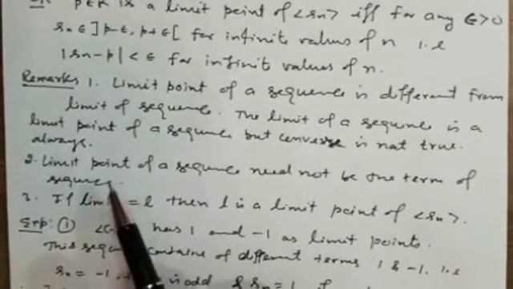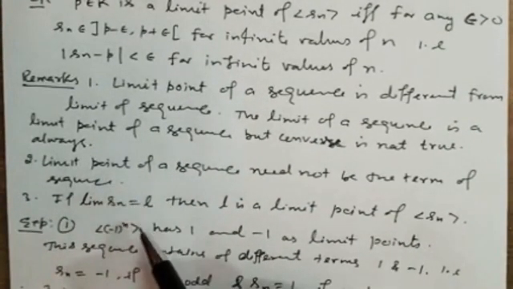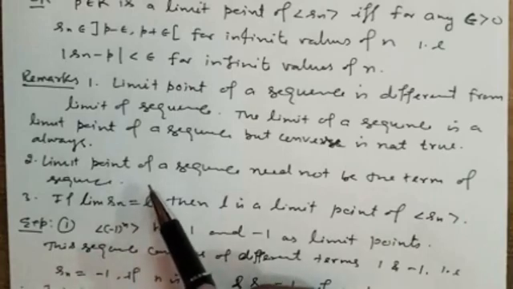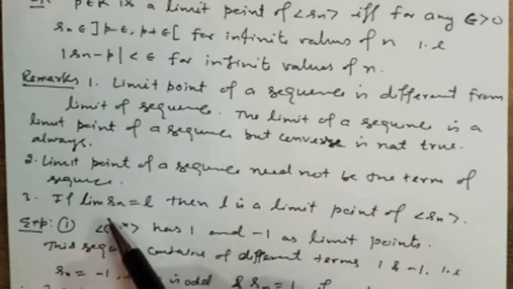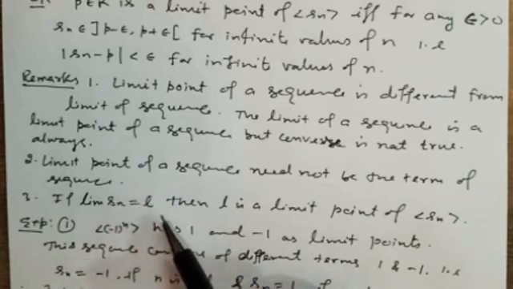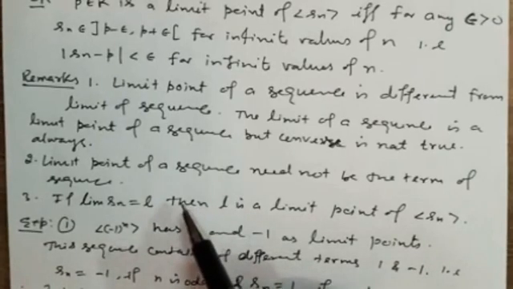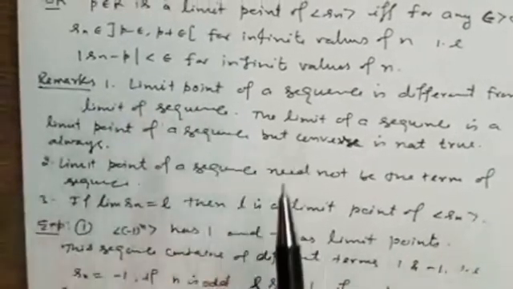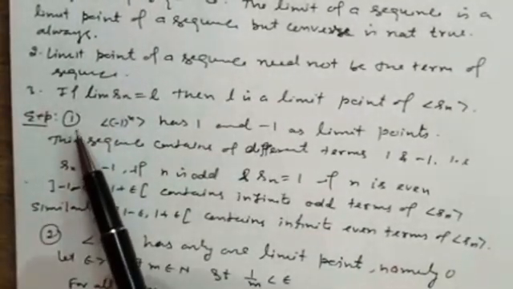Remark 2: limit point of a sequence need not be a term of the sequence. Means it is not necessary that the limit point belongs to the sequence. Third point: if limit of Sn is L, then L is a limit point of Sn. It is discussed also in remark 1. Now we are taking some examples.